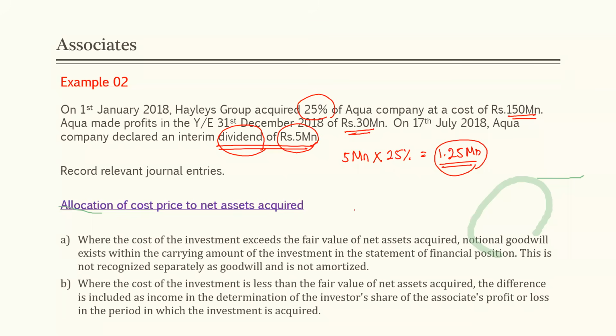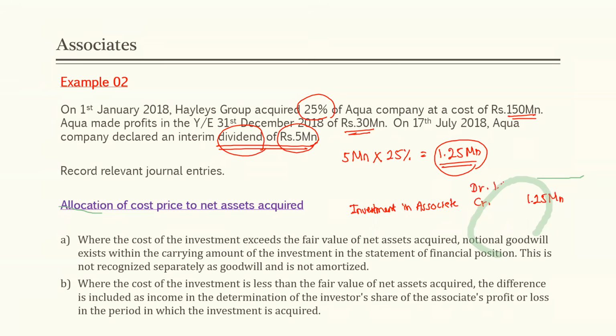Investment in associate account credit, 1.25 million.